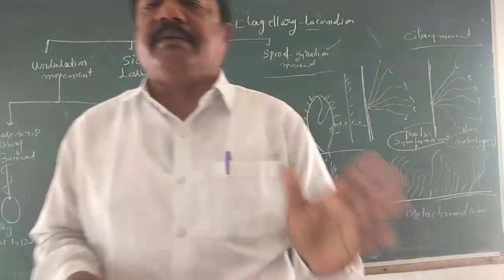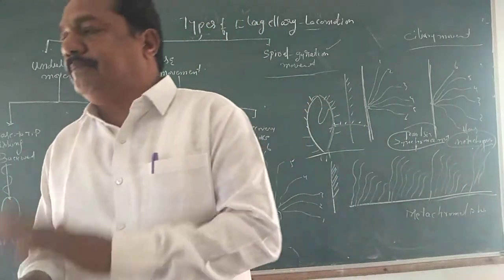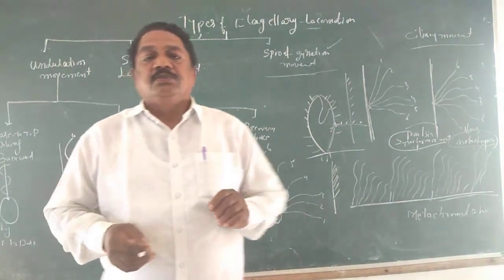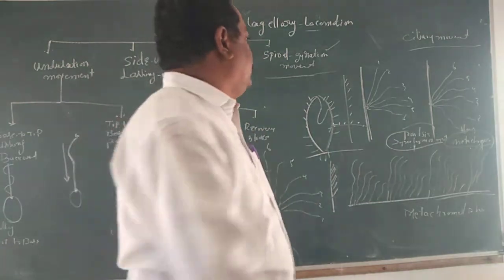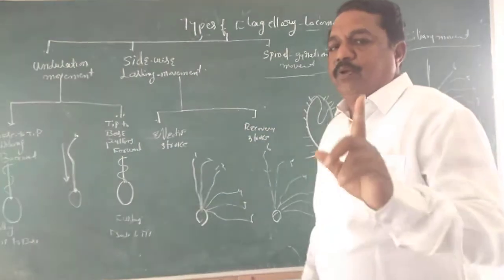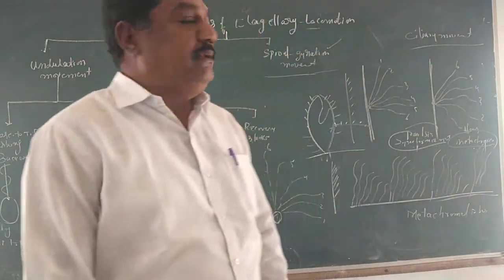The internal structure of cilia is completely similar to the flagellum. Only size is slightly different, and the remaining characters are the same. There is no differentiation except size and number. The remaining internal structure is common to cilia and flagella.